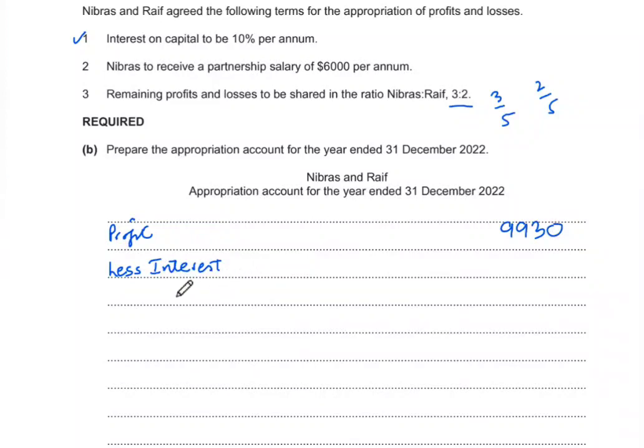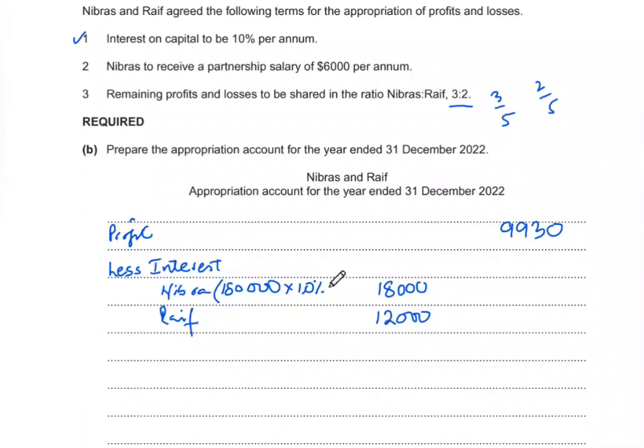So interest, we had Nibras and Raif. So if I remember it correctly, that was 18,000 for Nibras and it was 12,000 for Raif. Basically the total capital was 300,000 and we are taking 10% on that as your interest on capital. So we're done with this first point.